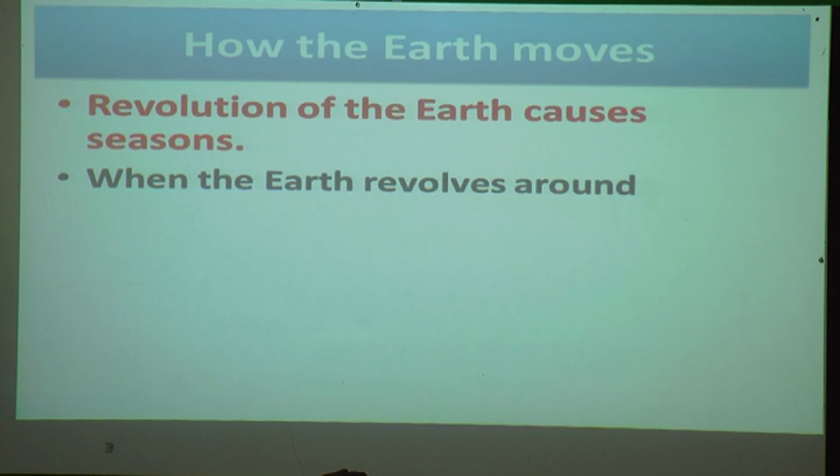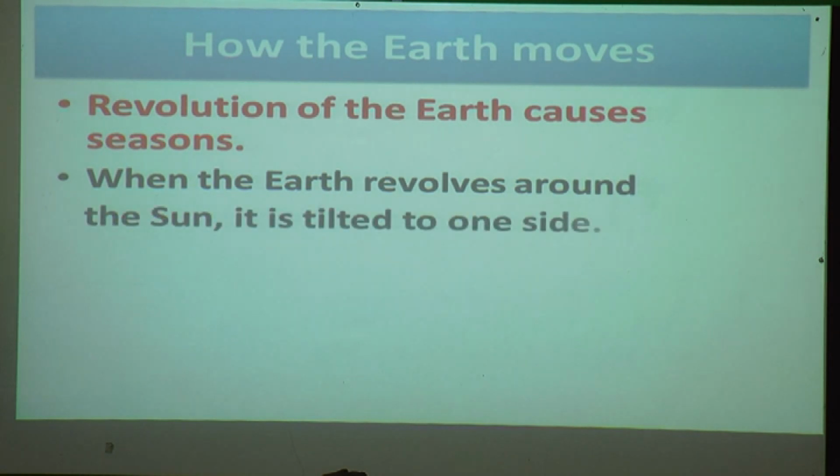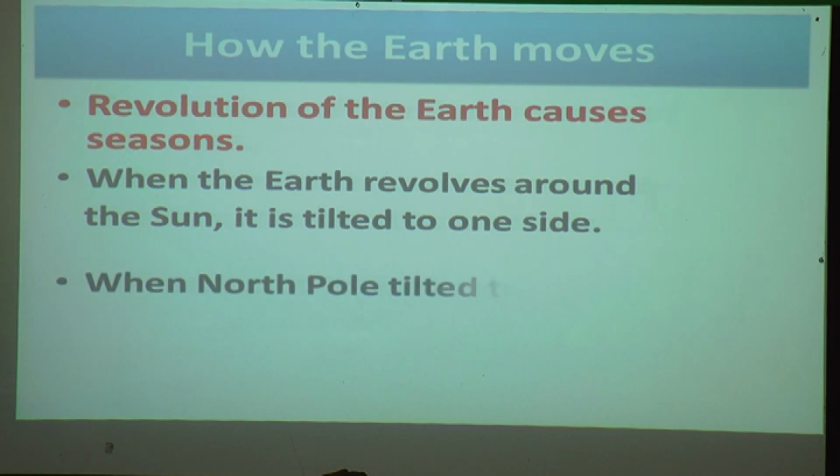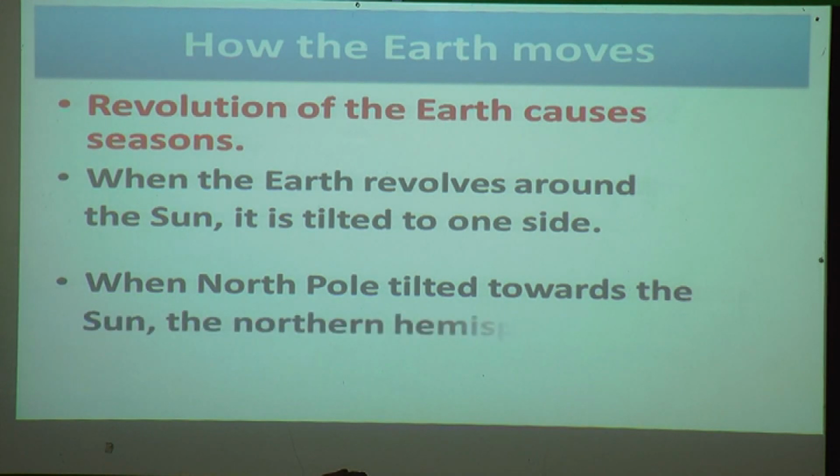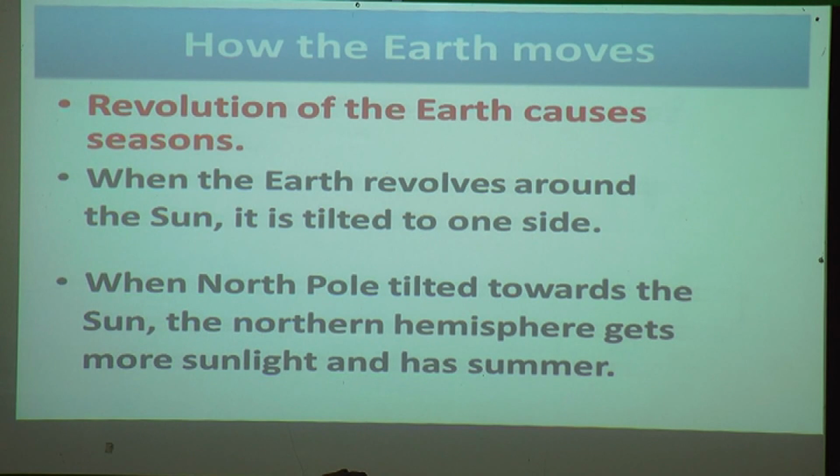When the earth revolves around the sun, it is tilted to one side. When the north pole tilts towards the sun, the northern hemisphere gets more sunlight and has summer.